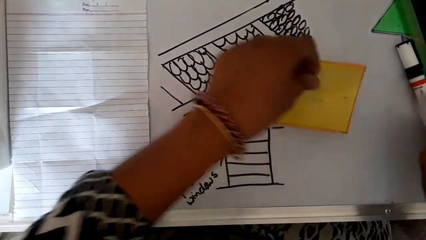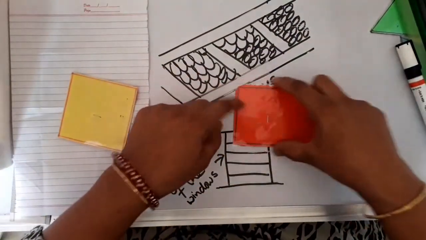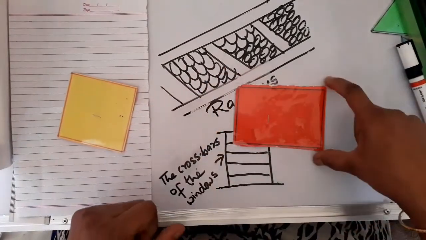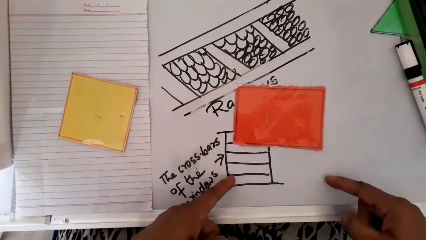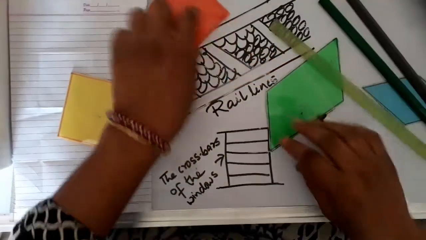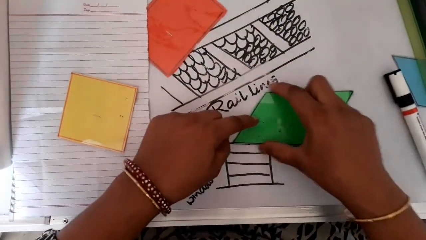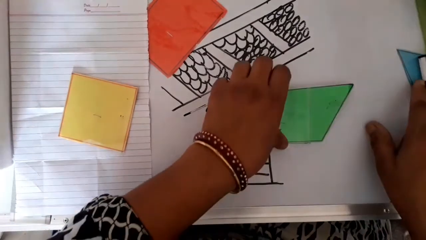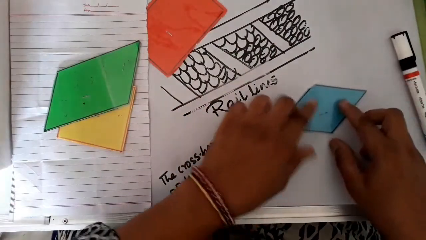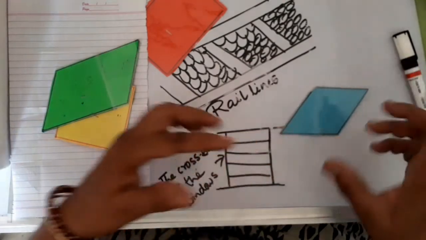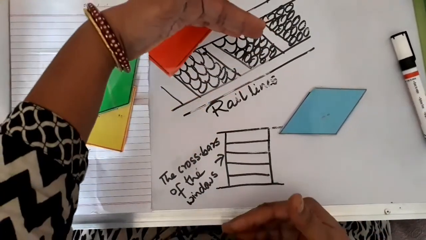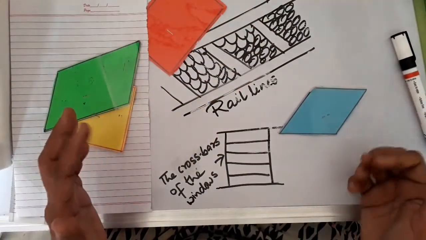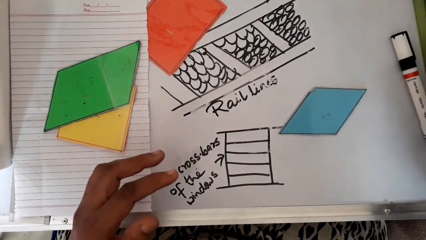Okay, opposite edges of a rectangle are parallel. These two are parallel, these two are parallel. Opposite edges of the parallelogram, opposite edges of a rhombus, you can see this one. Opposite edges of the textbook, opposite edges of the notebook, they are all parallel lines.